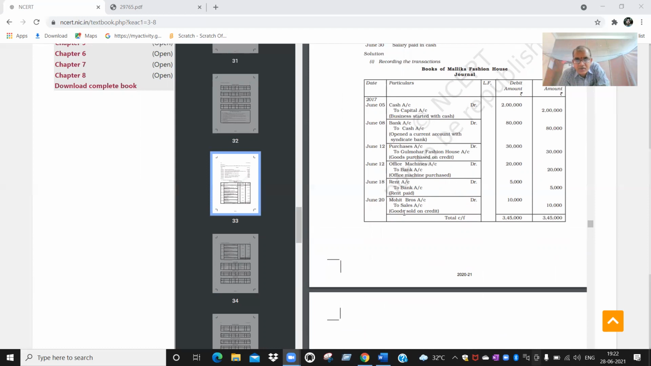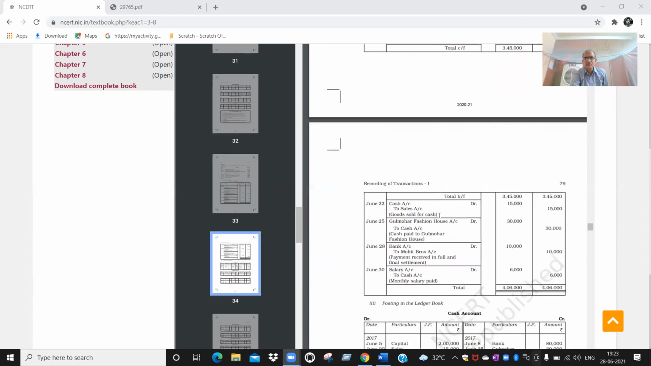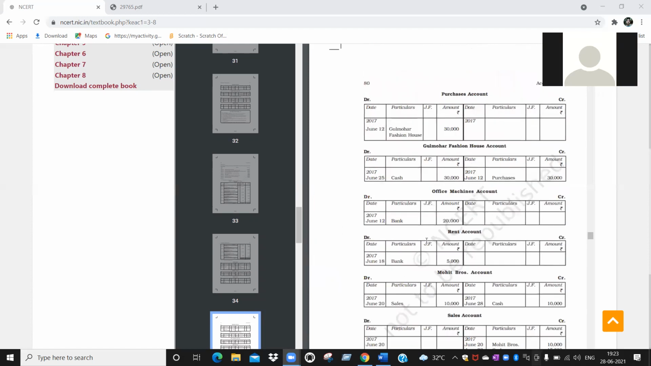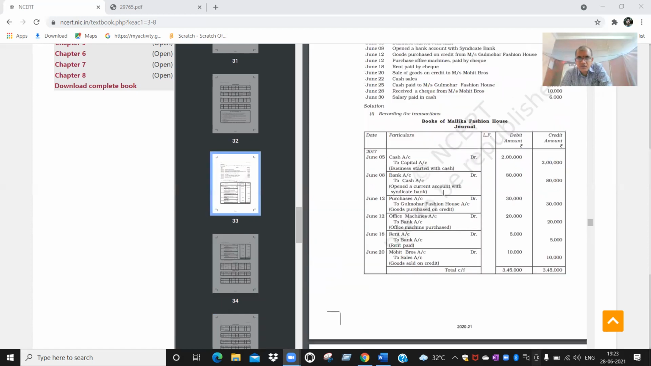Now next. So Mohit Brothers account debit to sales account. See here, sales account you did not have till now. Mohit Brothers account also you did not have till now. So you have to open both the accounts. Mohit Brothers account, sales account. See, you can see that is what he has done. So Mohit Brothers account debit to sales account. That is why the debit side. In sales account, same amount will come on the credit side. Same amount, same date. Name this Mohit Brothers account you are going to write. Okay. Did you understand? Yes, sir. Okay, right. Now next.